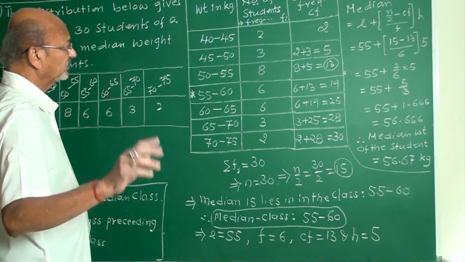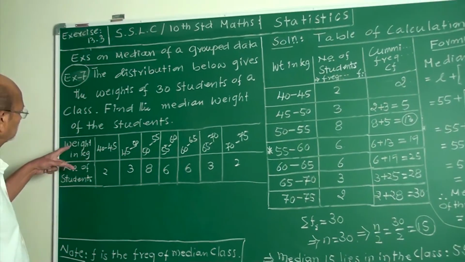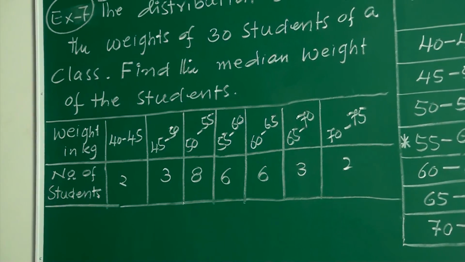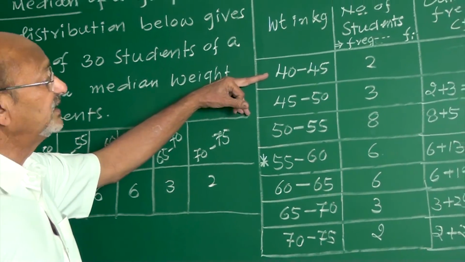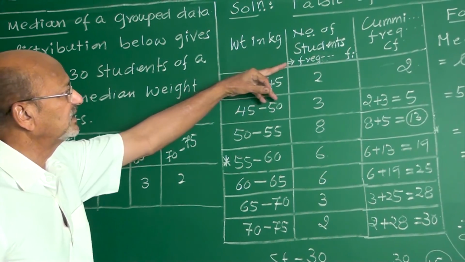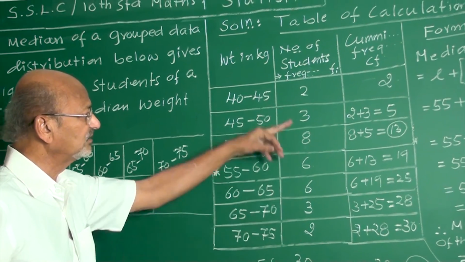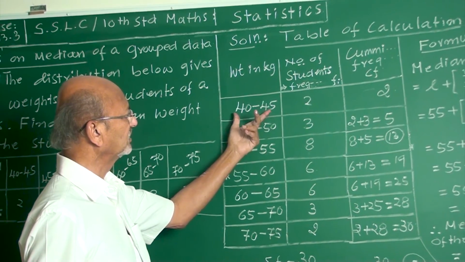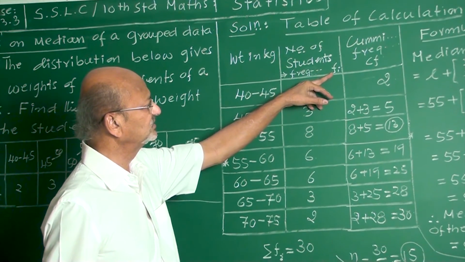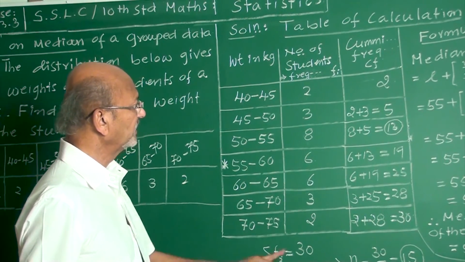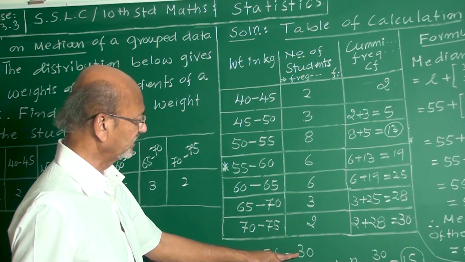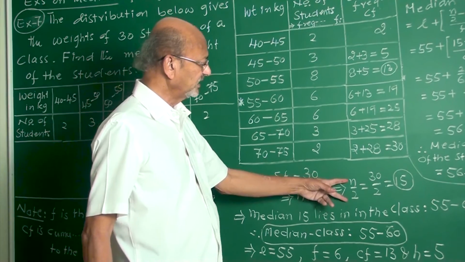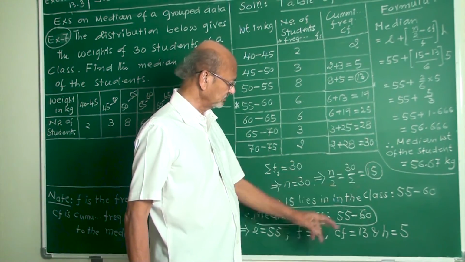I will explain once again, my friends. This is the given statement. When the class intervals are given, whatever numbers they give, directly these are the values of frequency, F1, F2, F3 like that. Sigma Fi you have to find, 30. That sigma Fi gives the number of observations, n. N is 30. N by 2 is 15. This 15 is your median position.